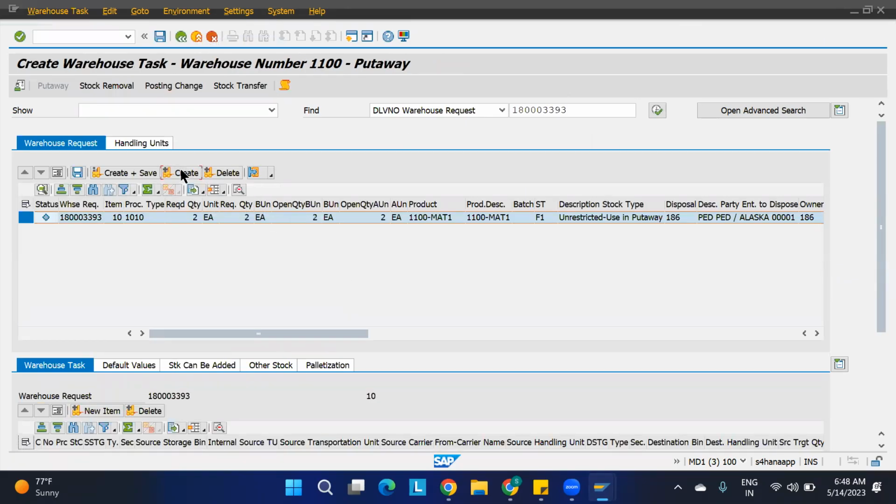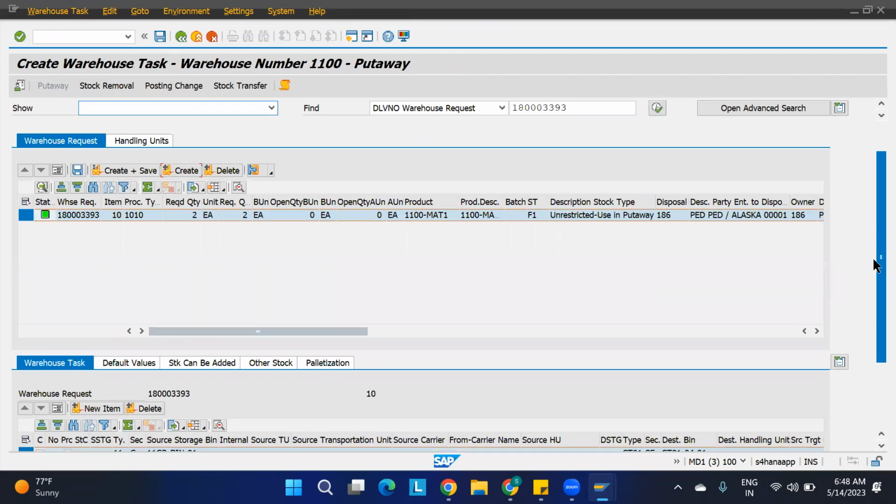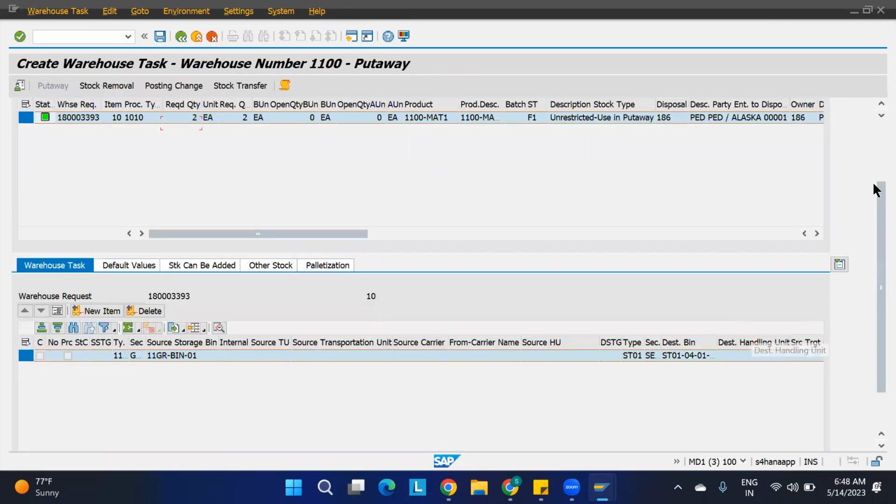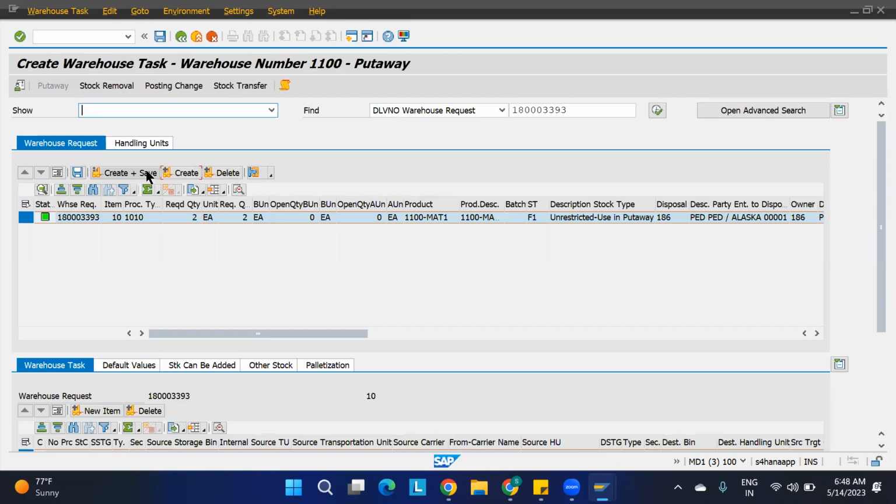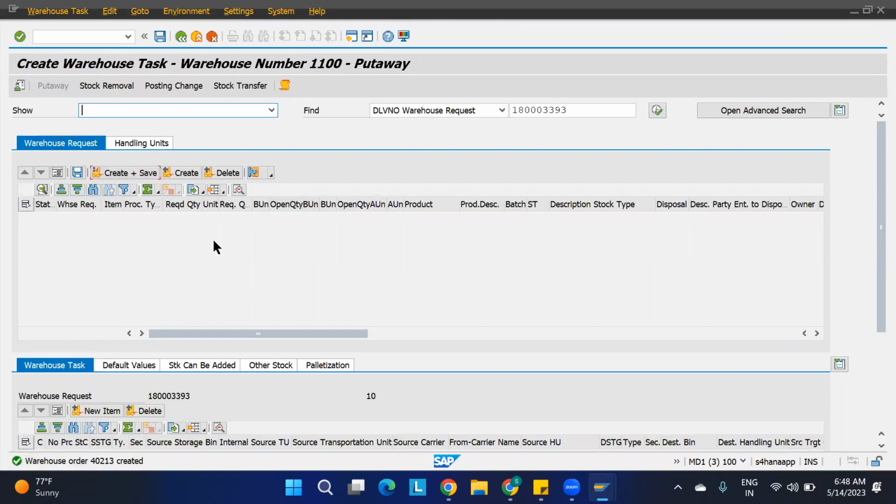I'll say create. It is going to some bin now. The same bin it will consider as earlier. So next I'm going to say create, create plus save. Now what I have to do, I'm going to the RF. This is the order. I have to assign the